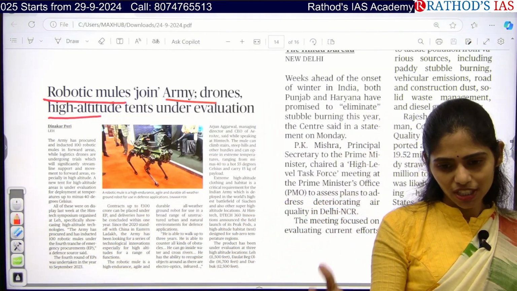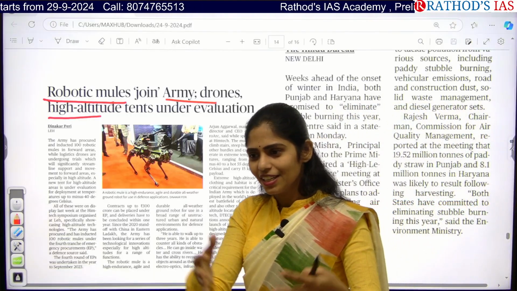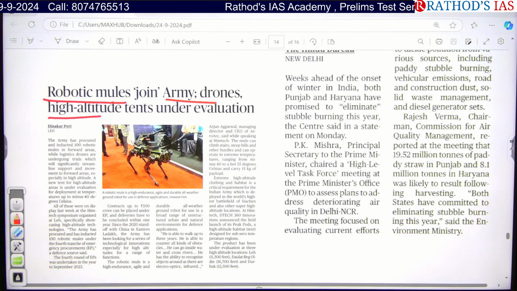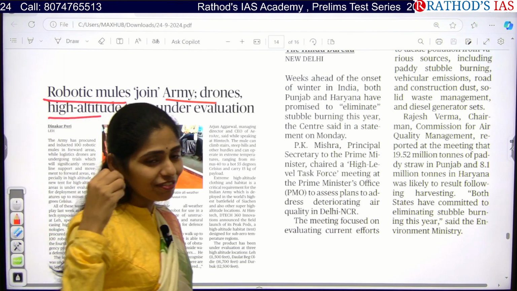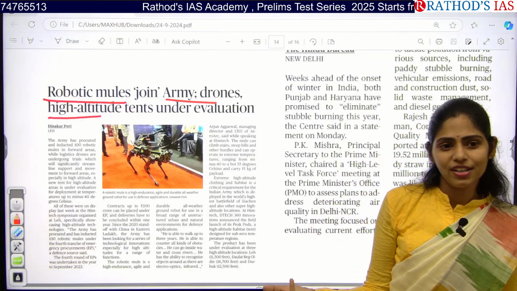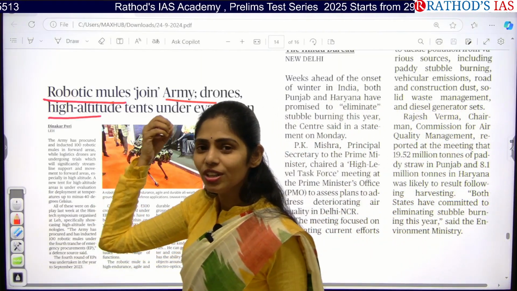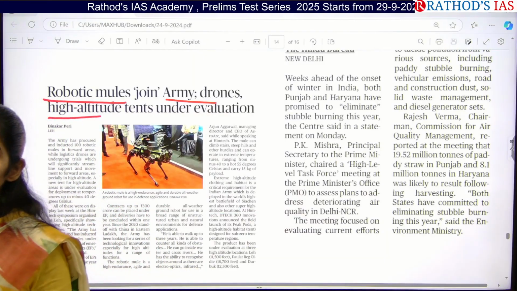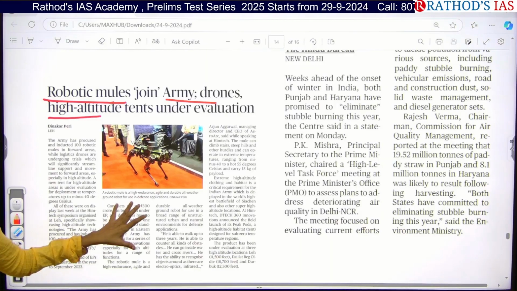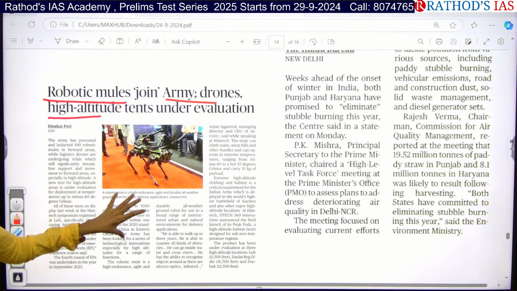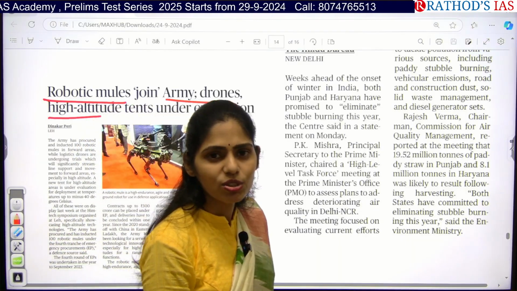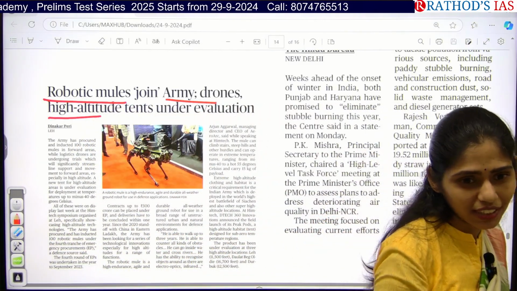At that time, they keep that patient in a vacuum bag and close it. If the helicopter comes within 24 hours, he will survive, or else he will lose his life. That much our army people fight. So in those places, if you want to save human life, yes, this is one of the innovations that we can use to maintain our border security, save lives and even decrease the expenditure.